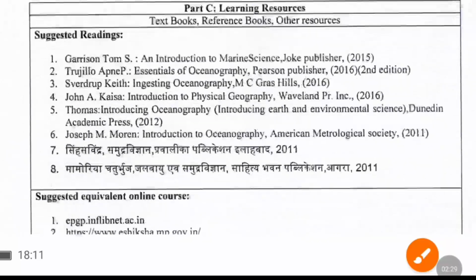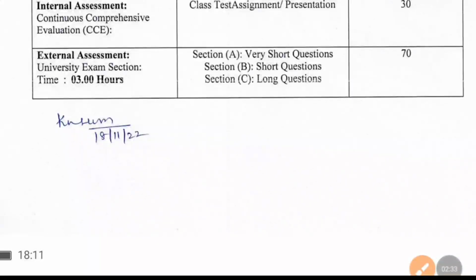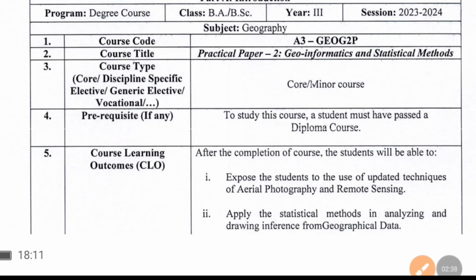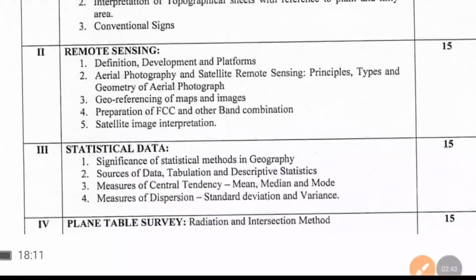So this was the syllabus of geography for BA third year for minor and open elective. Now we will discuss the practical part of geography. In the practical part, it contains 4 units.